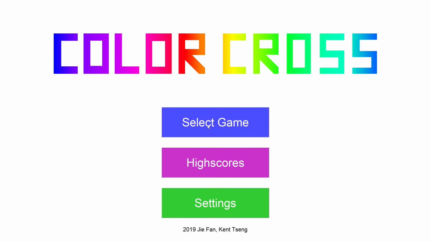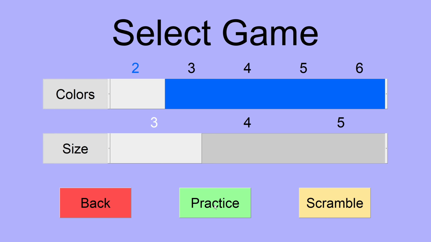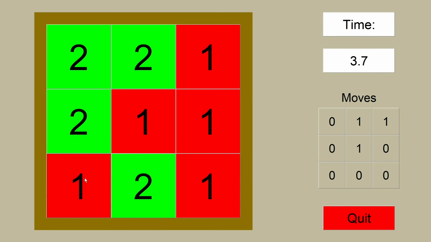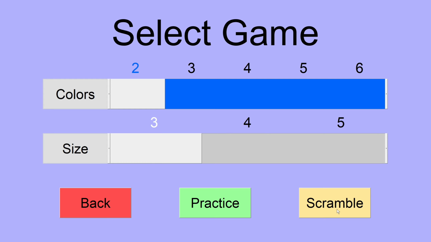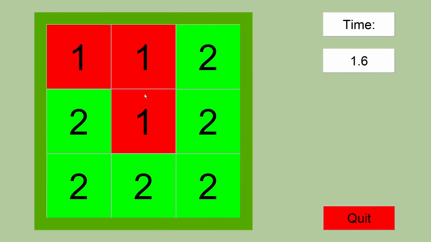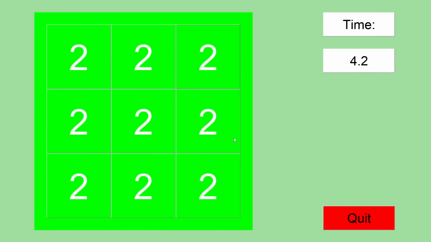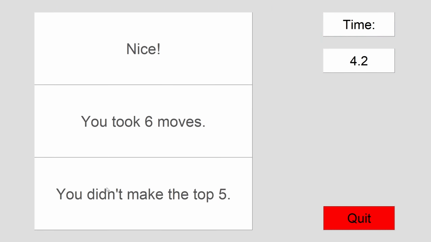I'll give you a quick tour of the finished game. We're going to do default settings. You can go into practice mode and you get to see the moves you make on the right side here. That's pretty cool. There's also scramble mode, so you can challenge yourself and try to get the board back to solved. I'll just do a solve real quick. 4.2 seconds, not bad. And, oh, you didn't make the top 5.